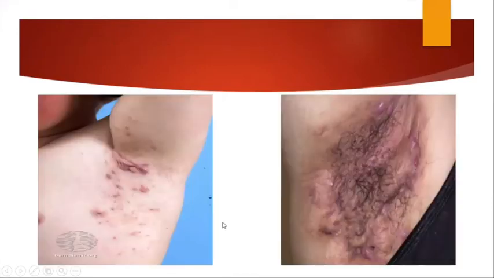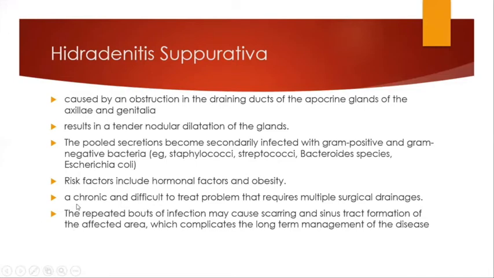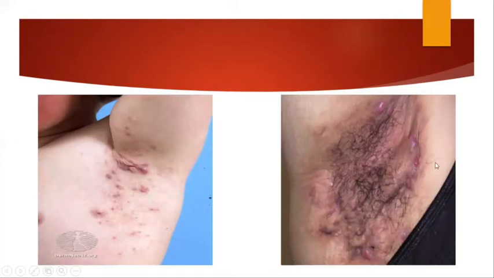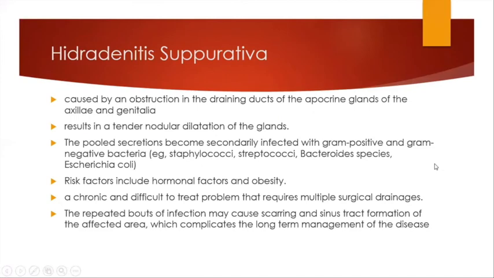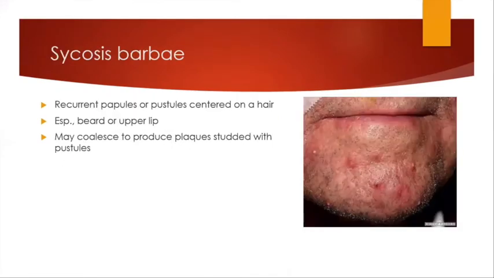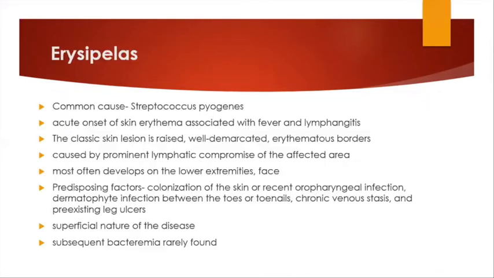This is a very chronic and recurrent condition which is very difficult to treat, and the picture shows various sinus formation and diffuse scarring occurring eventually. It sometimes requires multiple surgical drainage besides antibiotics. The repeated bouts of infection can lead to scarring and sinus tract formation of the affected area, which will complicate the long-term management of the disease. Some extra things about hidradenitis suppurativa will be covered in your acne class later on.